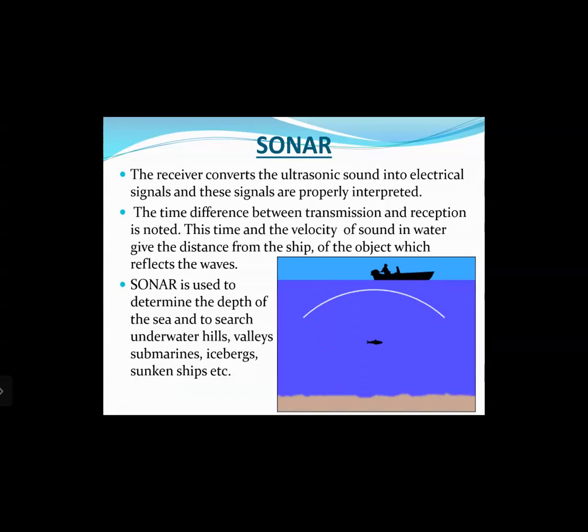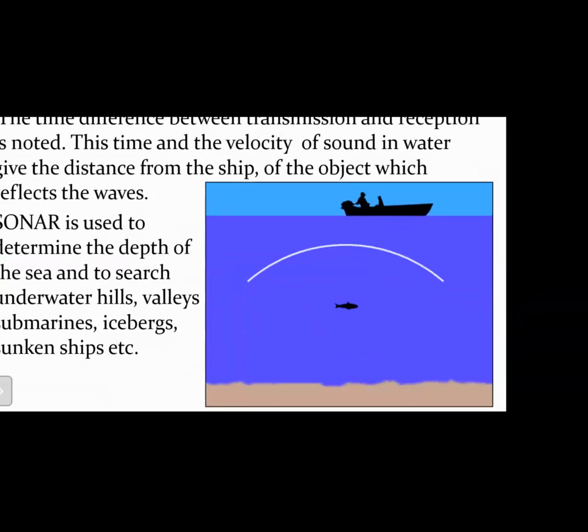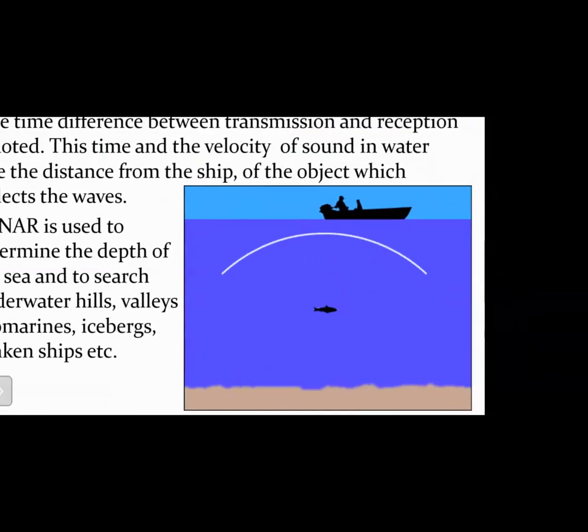Now, if you look at this diagram here, you can see that the ultrasonic sound waves are sent towards the bottom of the sea. Now, while they are traveling, if there is any object in between, like a submarine or a shoal of fish swimming inside, what will happen? The submarines or the fish will reflect the sound waves back again, right? You can see the sound get reflected from the fish as well as from the ocean floor.